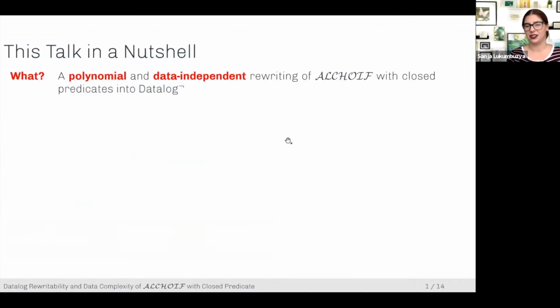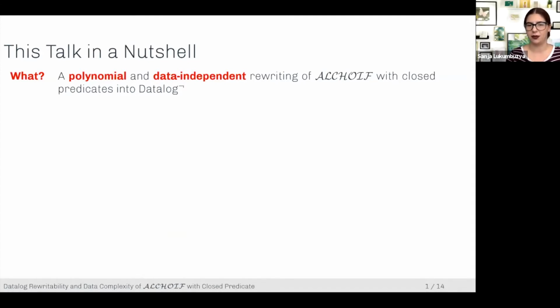If the title didn't give it away, I want to share with you a technique for rewriting ALCHOIF with closed predicates into a variant of Datalog, and this variant is Datalog with negation under the answer set semantics. When we were developing this translation, we had two goals in mind. First, keep it small, so keep it polynomial. And the second is keep it data independent.